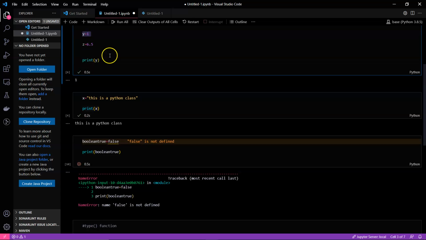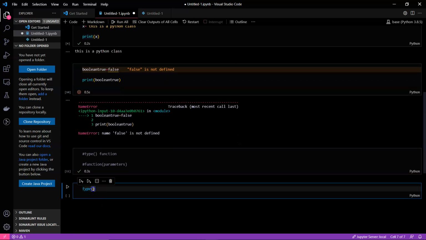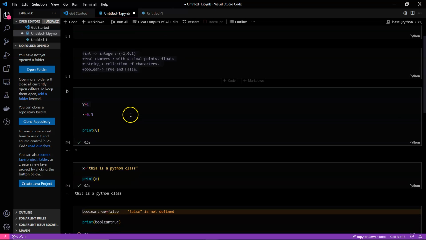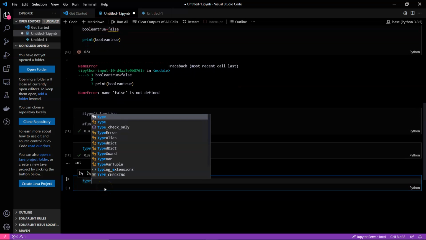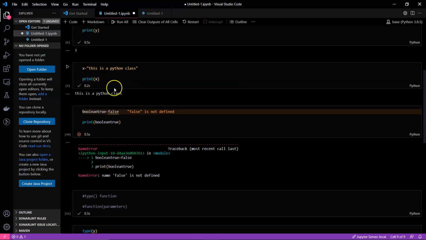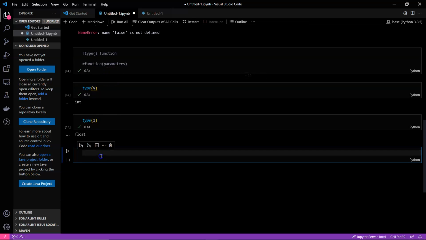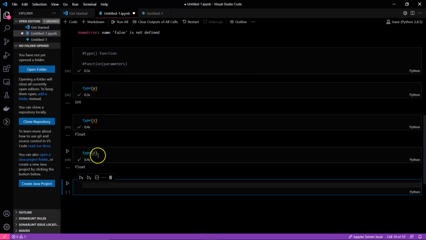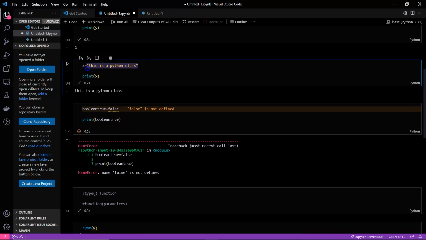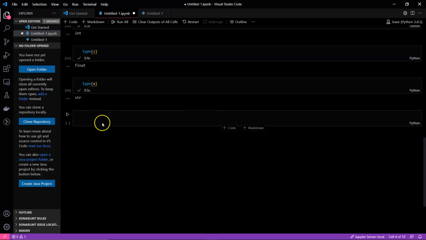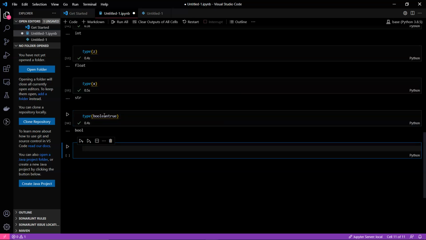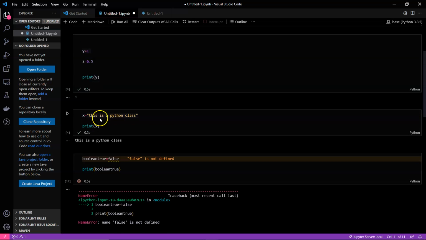I told you that this is int. Let's check with the y variable. You can see that it's giving int. Now let's go and check for z. This is a float, and if we are checking for type x, sorry, it's a string. I told you the string is a collection of characters, right? And let's even go for the boolean which we made, and you can see that it's a bool value.